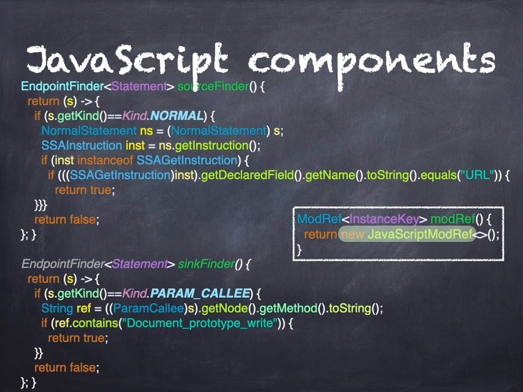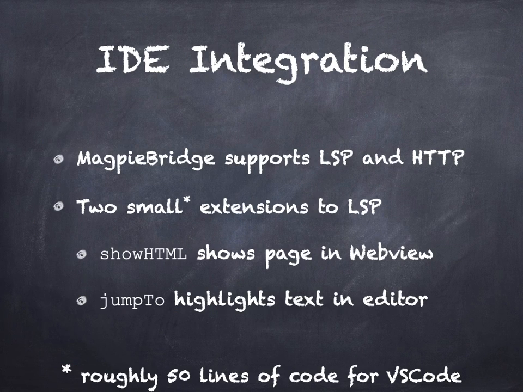So now we have the results, and remember we saw that get paths call. What are we going to do with the paths that we get? So what we need to do is somehow show them in the IDE, the way you saw in Eclipse Che and the others. So Magpie Bridge supports LSP and HTTP. We have added two small extensions to LSP. We have something called show HTML, and what that does is it instructs the IDE to show HTML in a web view integrated into the IDE somehow.